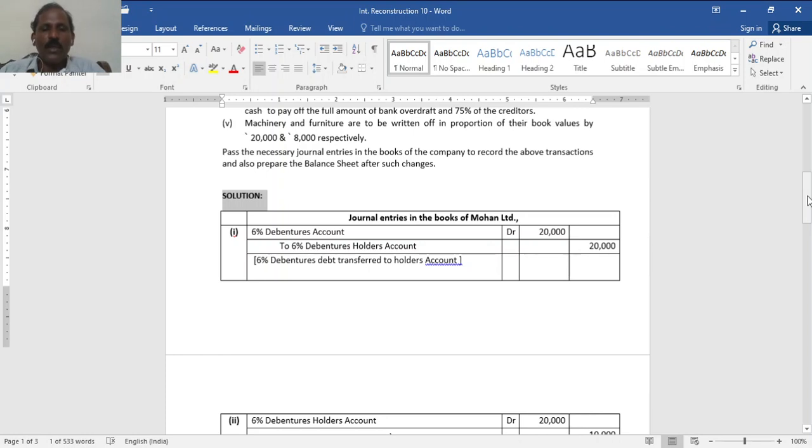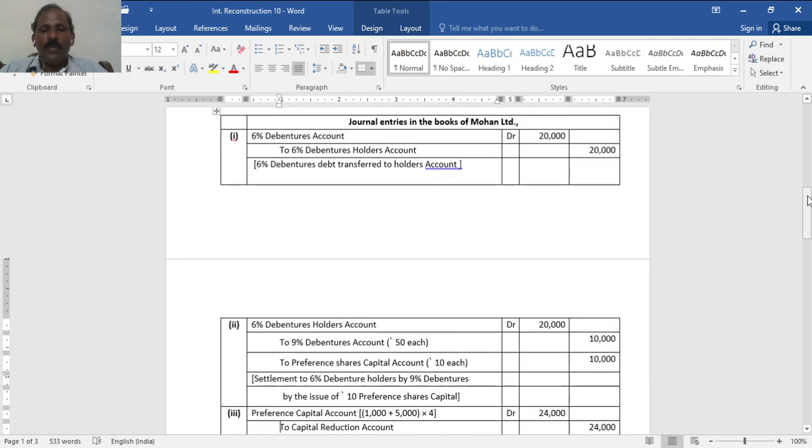Okay, first entry, before paying off 6% debentures, that has been transferred to debenture holders, that 20,000. Now 50% of rupees 100 each, means 50% new debentures. So now 6% debenture holder account will be 20,000, for half 9% debentures, for half 10 rupee preference shares.